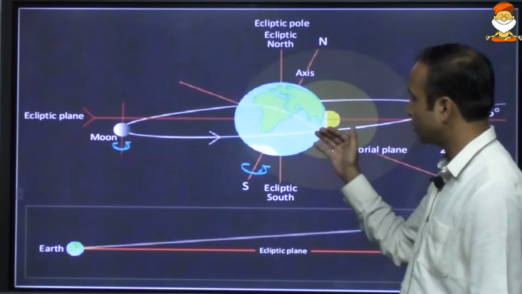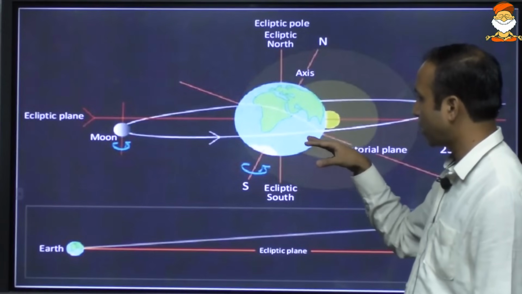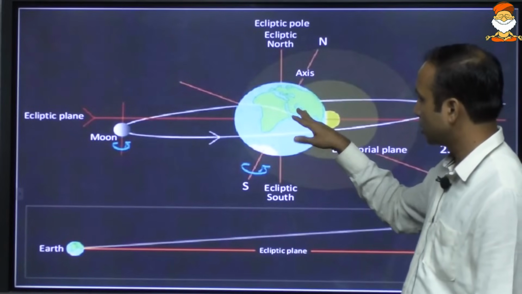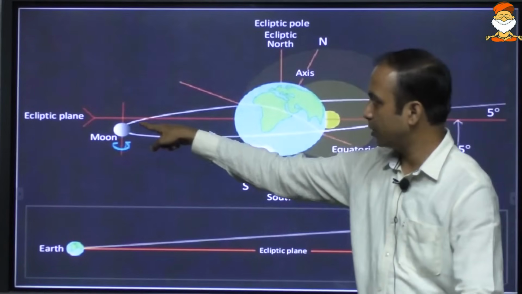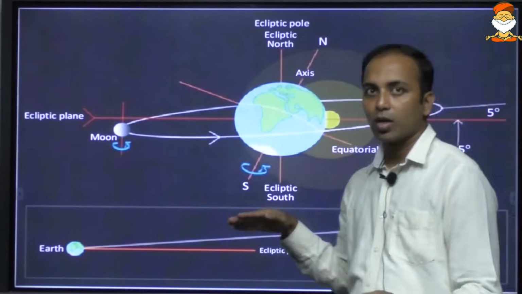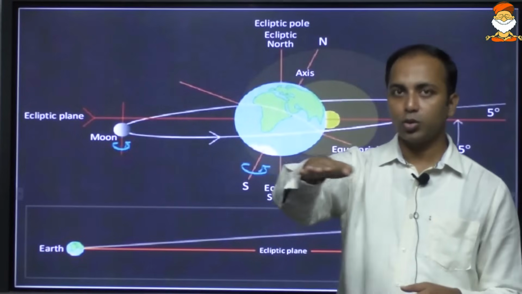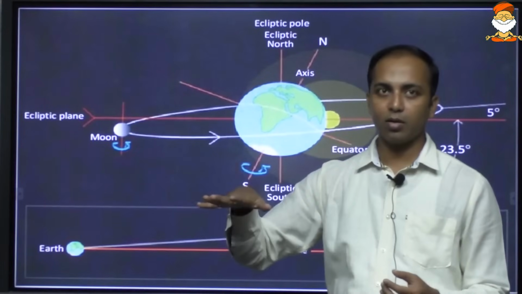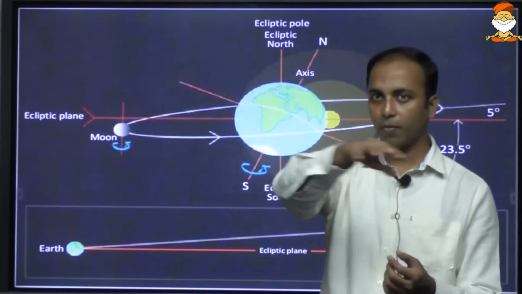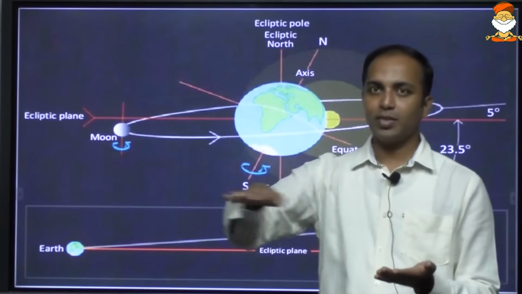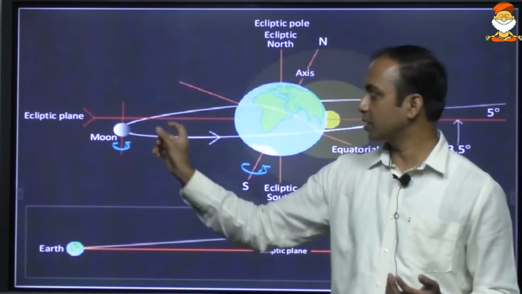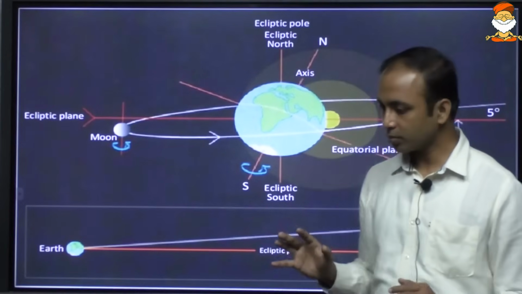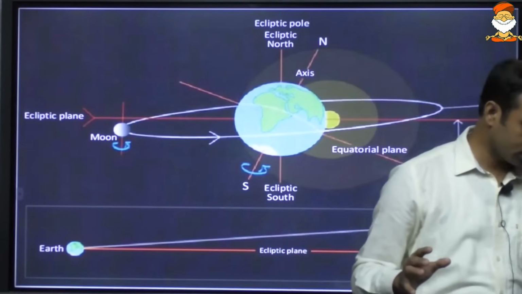But before the lunar eclipse, let us try to understand one fact over here. Can you see the Earth, and can you see the ecliptic plane, this red line? The Earth is revolving around the Sun in an elliptical orbit. So this is basically a plane which is termed the ecliptic plane. It does not just go randomly.